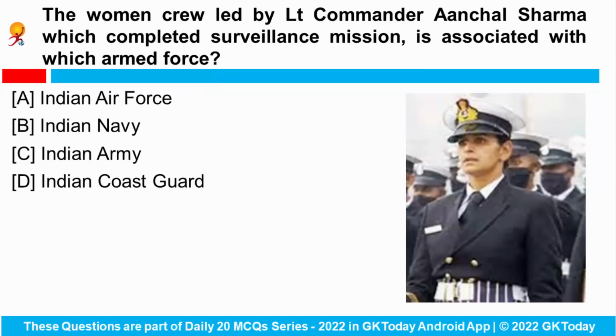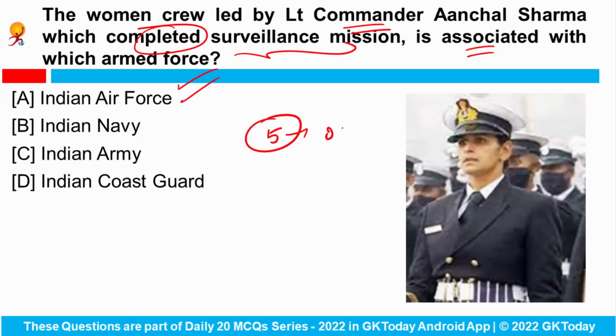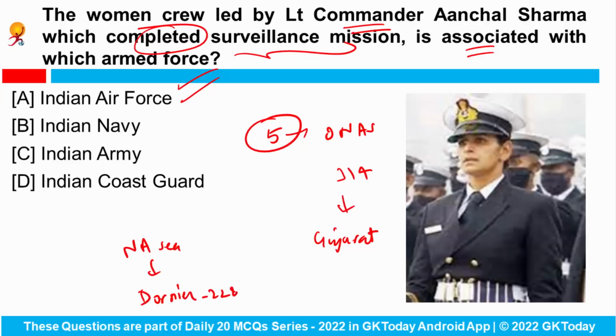Next, the women crew led by Lieutenant Commander Aanchal Sharma, which completed the surveillance mission, is associated with which armed force? Five women officers of the Indian Naval Air Squadron 314, based at Porbandar in the state of Gujarat, created history by completing the first all-women independent maritime reconnaissance and surveillance mission over the North Arabian Sea on board a Dornier 228 aircraft.